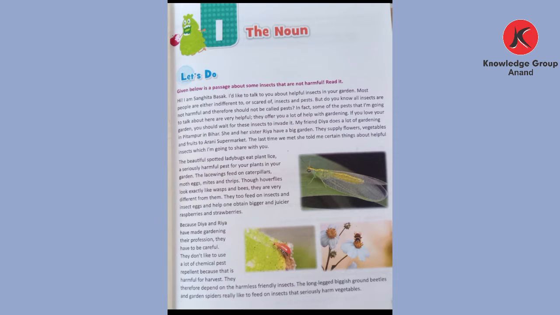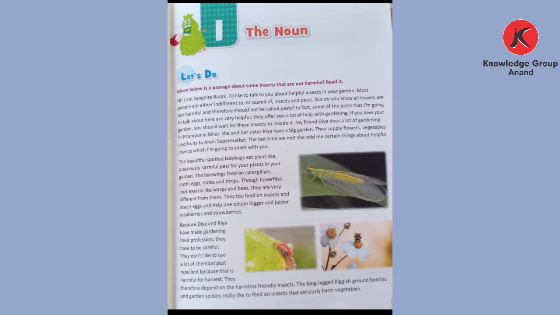Given below is a passage about some insects that are not harmful. We have to read this passage and identify the types of noun, especially common noun and proper noun.